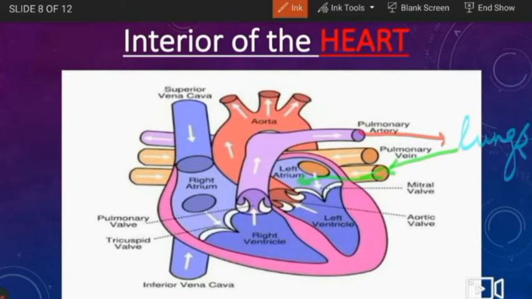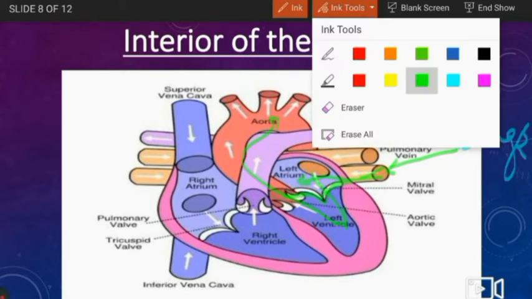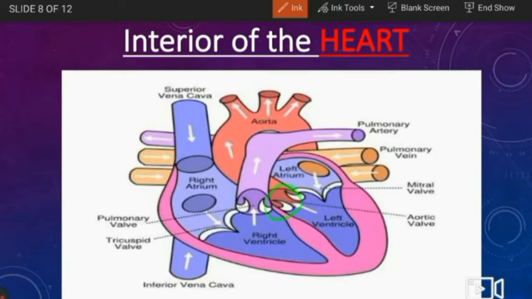It contains oxygen. From the left atrium, it now reaches the left ventricle by the opening of the mitral or bicuspid valve. When the blood reaches the left ventricle, it moves to the aorta by the opening of the aortic valve. When it moves to the aorta, it then moves to all parts of the body.